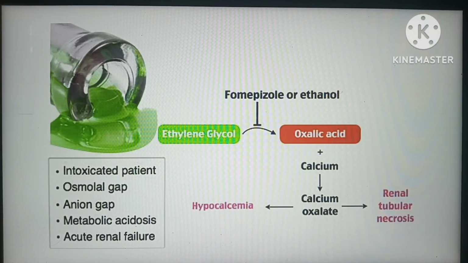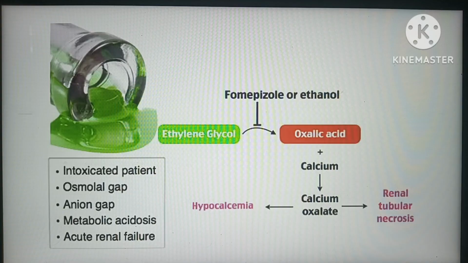Coming to the major issues because of ethylene glycol poisoning. As I told you, oxalic acid is the most dangerous metabolite, which then combines with calcium to form calcium oxalate. Because of formation of calcium oxalate, there can be hypocalcemia.